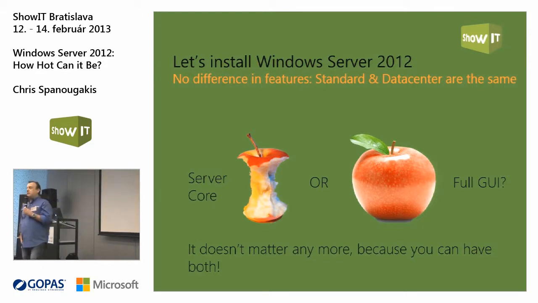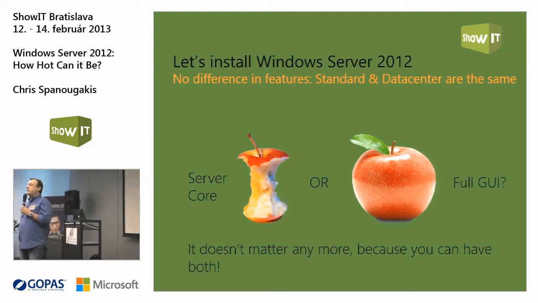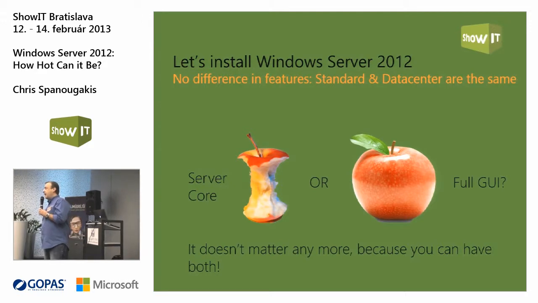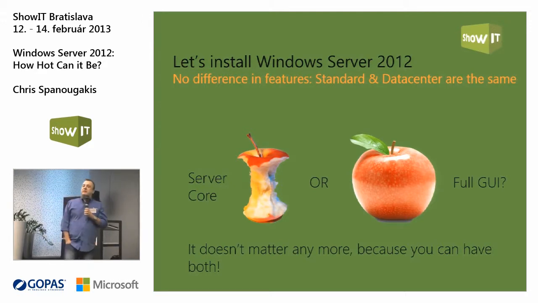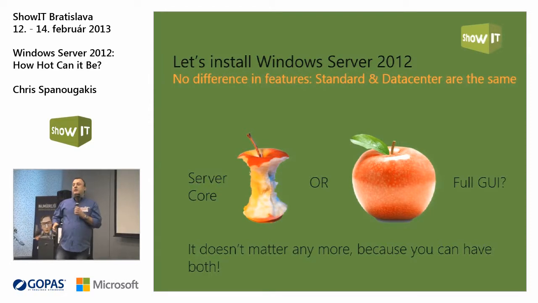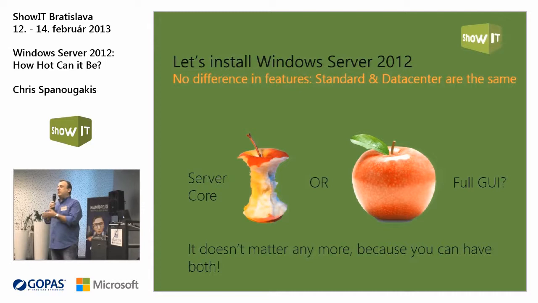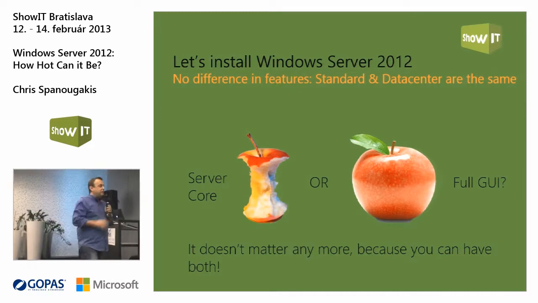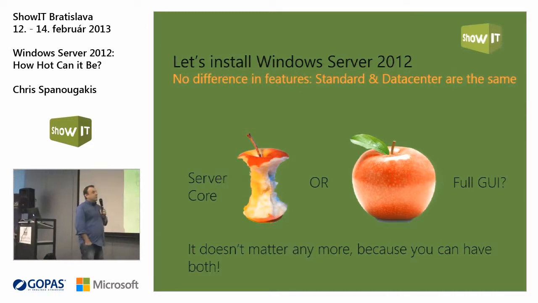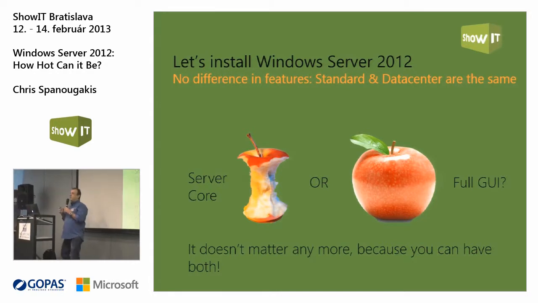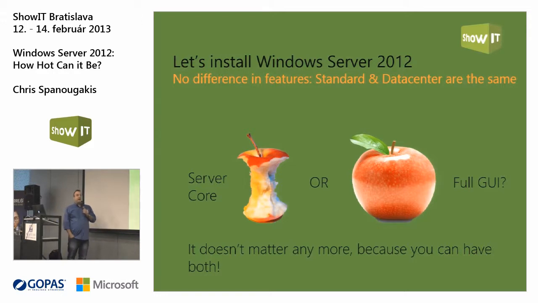Okay, and the next thing is to decide if you want to use the graphical user interface or the Server Core version. Do you remember Windows Server 2008 R2? You had to decide. If you need the GUI, you have to install the GUI and that's all. What if you need to go to Server Core? You have to decide to install Server Core and that's it. Now, you have the option to change it from the full graphical user interface environment to the Server Core environment anytime you like. Okay, so practically you do not have to choose.